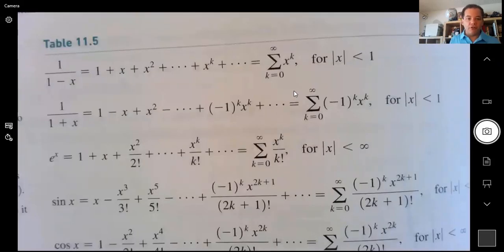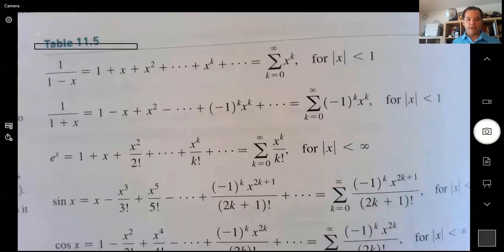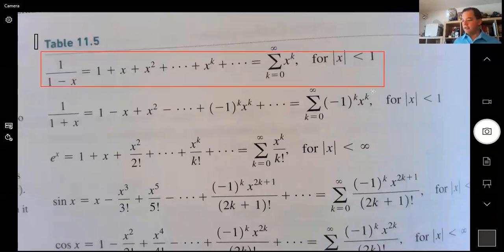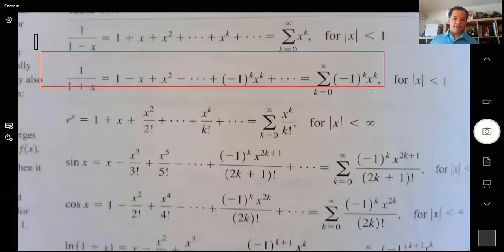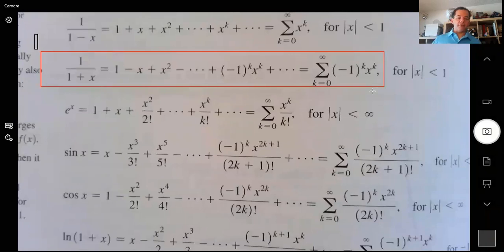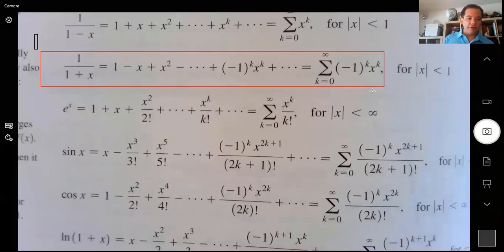Good. So the first one is the geometric one. You have to know that one, right? You need to use that one for reference all the time. So this one over here, the geometric series, all right? Then we have this one right here, which is almost like the geometric series, but is what happens when you substitute, instead of x, you substitute -x. So now it alternates, all right? That's a related one for the geometric series.